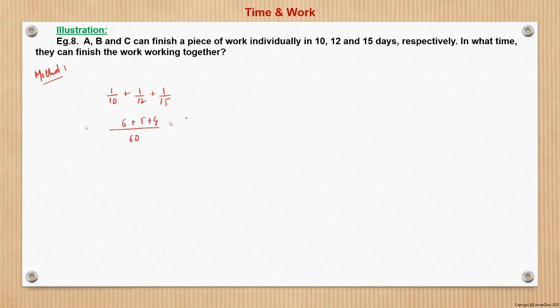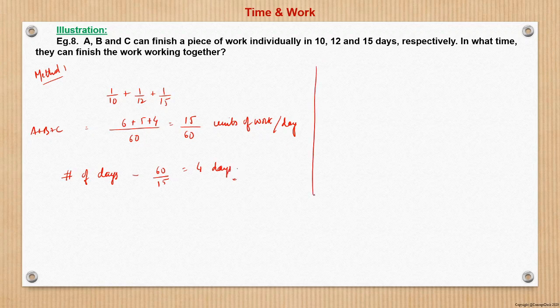So this becomes 15 by 60. So 15 by 60 unit of work per day, right? Per day by A plus B plus C together. So number of days would be what? In one day 15 by 60 units. So one unit will be in 60 by 15, which is 4 days. This is method one.